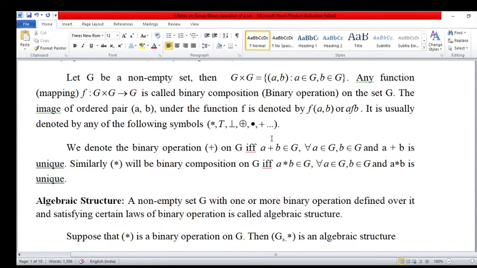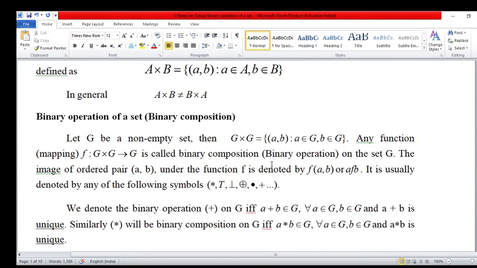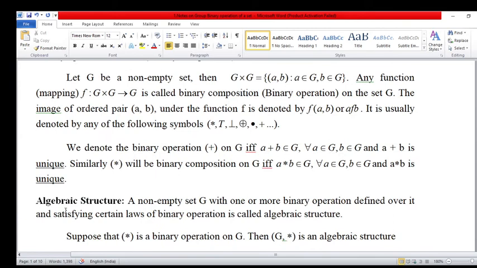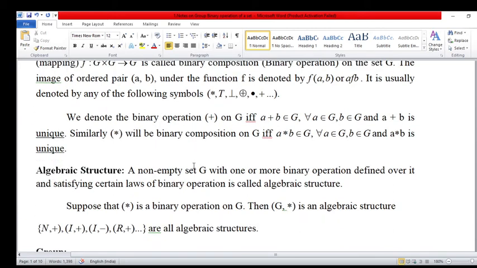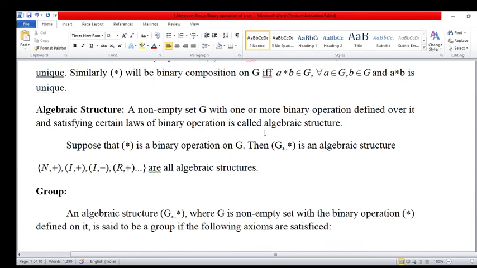Now here we take plus as a binary operation. We take binary operations plus and multiplication, R star. So this is their explanation. Algebraic structure: (G, star) is an algebraic structure on a set G with one or more binary operations defined over it that satisfy certain laws of binary operations.